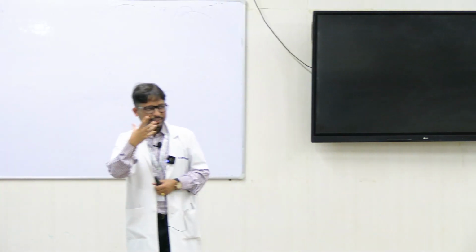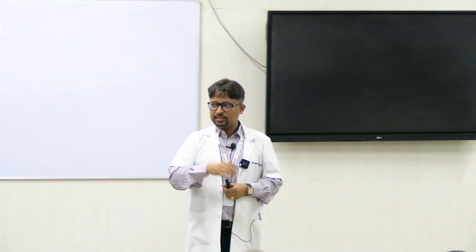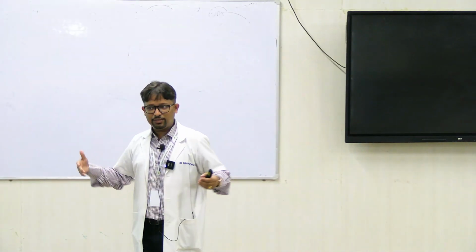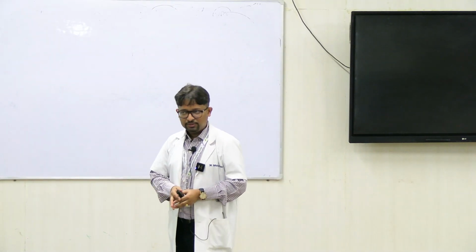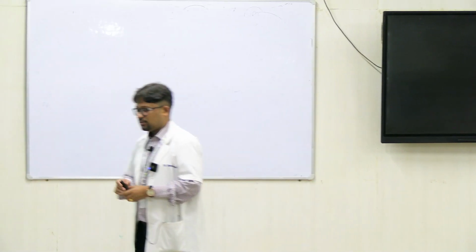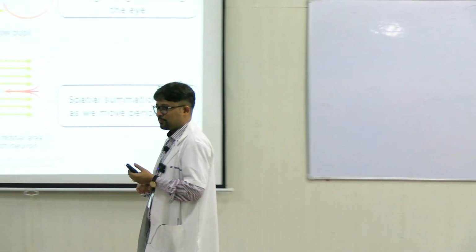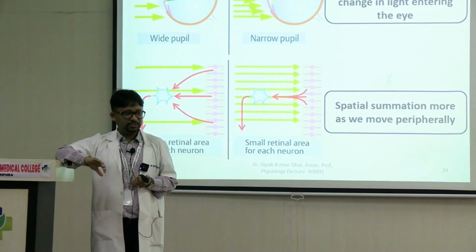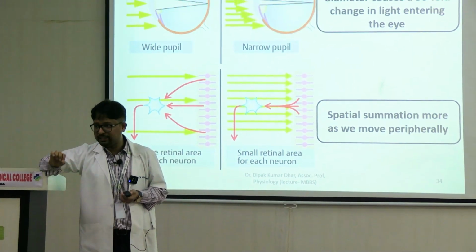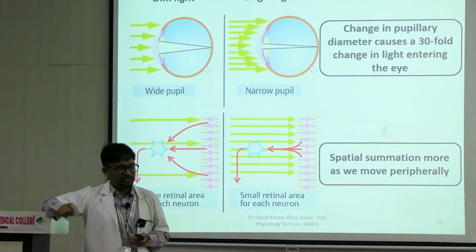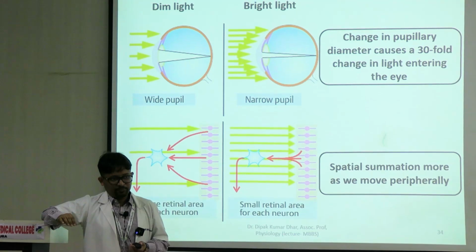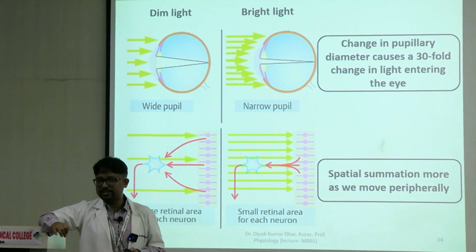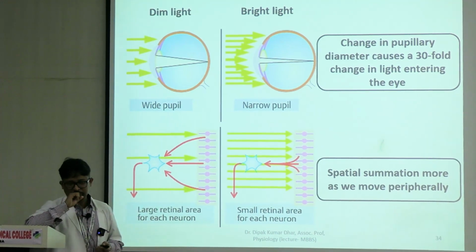So the more we dilate the pupils, more light will enter the eyes, activating more number of rods from the different parts of the retina. It will ultimately converge to one ganglion cell. So these are three mechanisms for visual adaptation. First mechanism is auto-regulation of rhodopsin, bleaching and regeneration. For bleaching to happen, you need light, photons. But the regeneration process is automatic. It is a continuous process. It will keep on happening by itself. Second mechanism is diameter of the pupil. And third mechanism is spatial summation. Right?